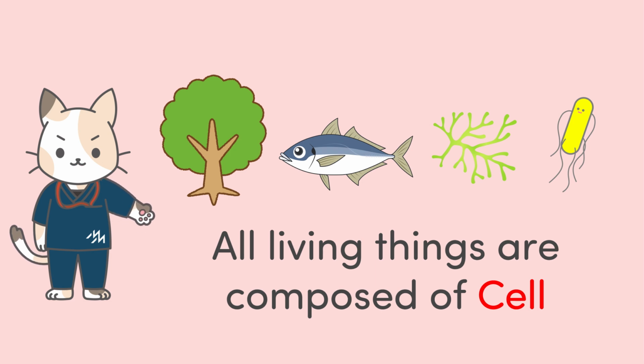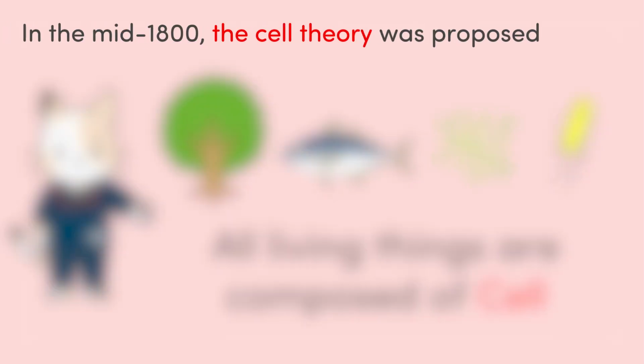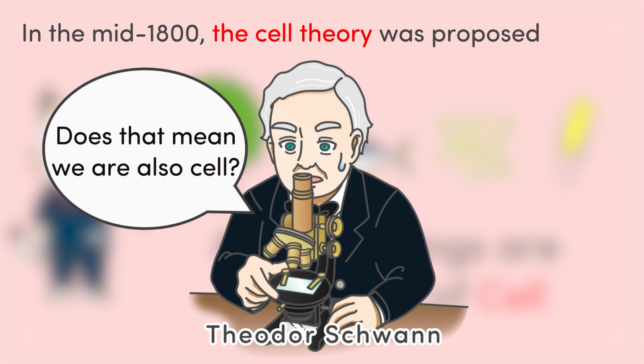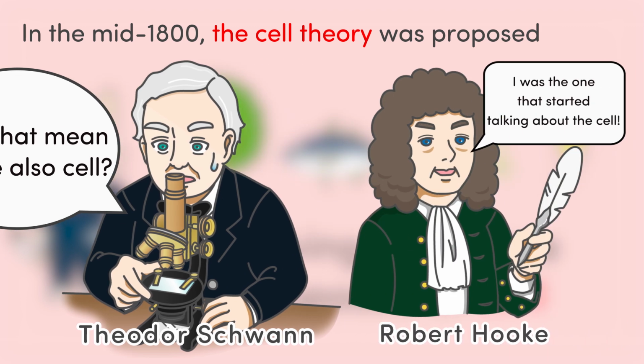This is now common knowledge, but it wasn't properly understood until the mid-1800s. In fact, the discovery and naming of the cell by Robert Hooke dates back to the 17th century. However, it was later officially recognized by Theodor Schwann as the cell theory.